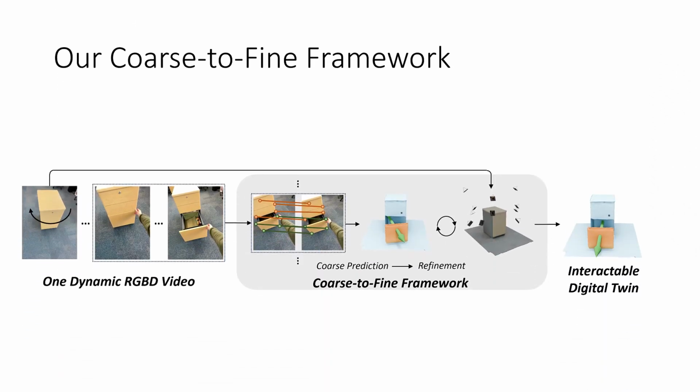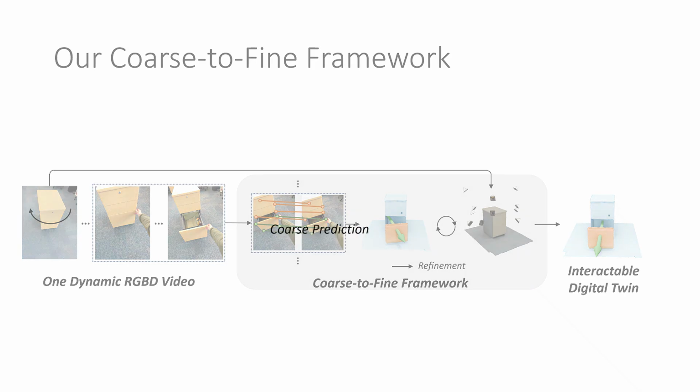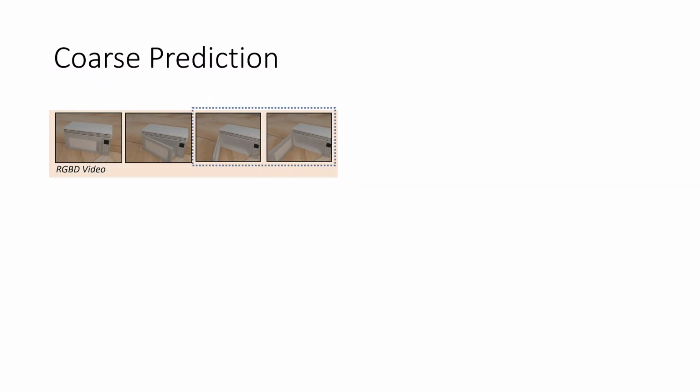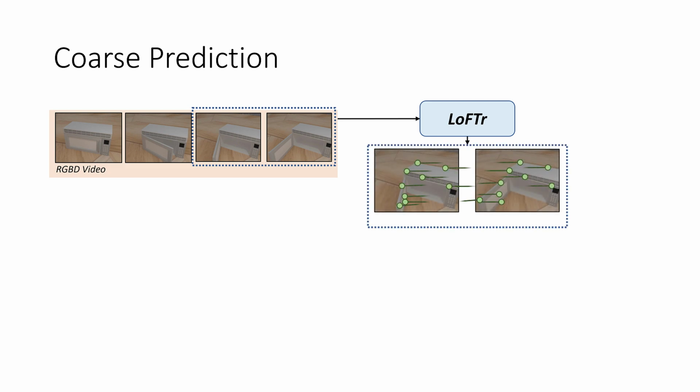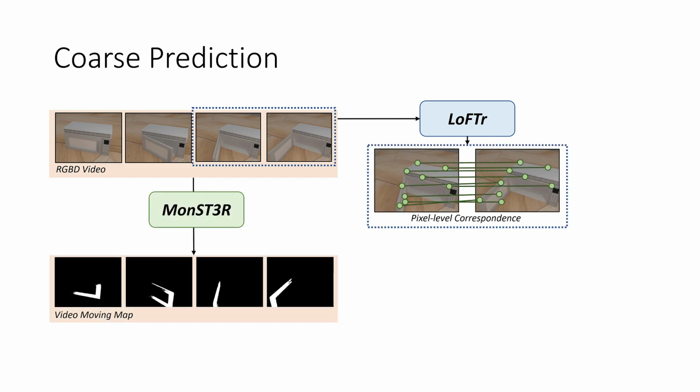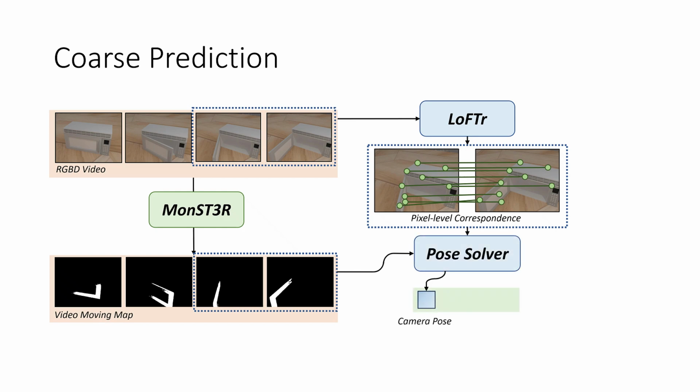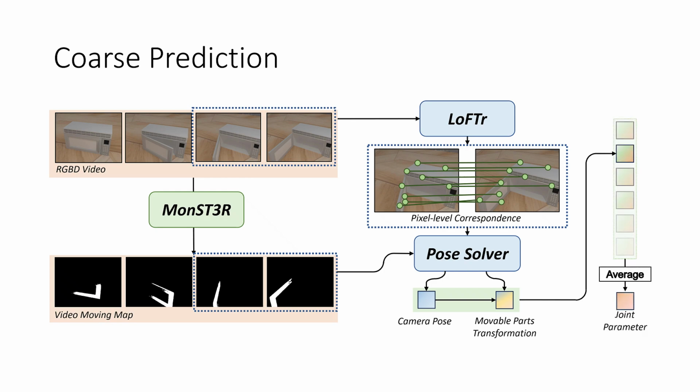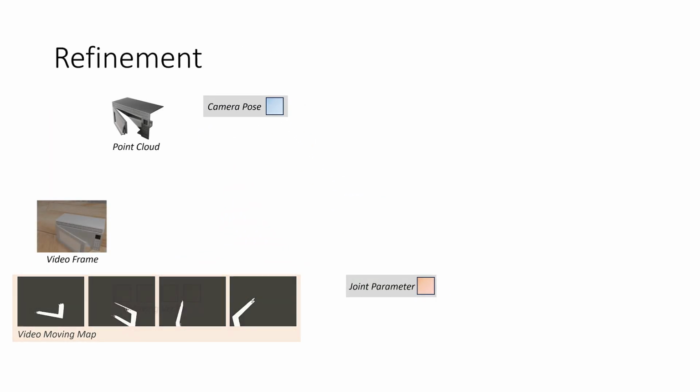We develop a coarse-to-fine framework to tackle these challenges. We estimate pixel-level correspondences between pairs of frames in the input video. In parallel, we predict a video moving map. With feature matching in the static parts of the object, we estimate the relative camera pose between the two frames. After aligning observations to the same coordinate frame, we compute the transformation for the moving part using feature matching in the moving region. Finally, we estimate the articulation joint parameters by taking an arithmetic average of results across frame pairs in the video. A refinement module then adjusts these initial estimates.